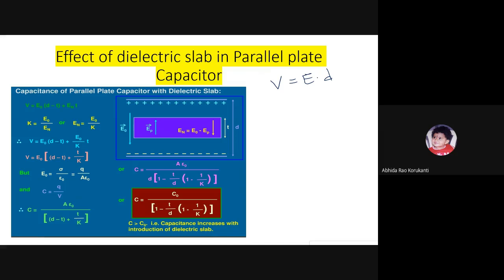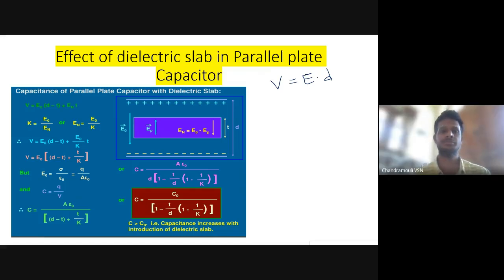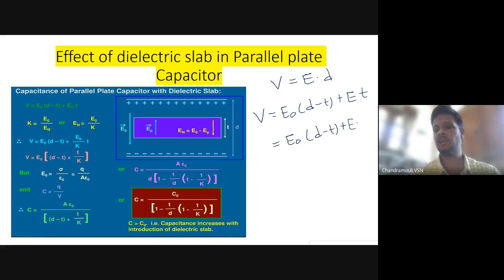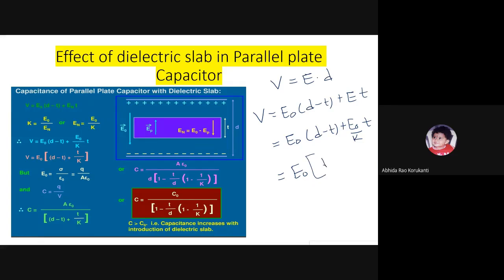So V is equal to E naught into D minus T, plus E into thickness T. E naught is as it is, but E can be written as E naught by K, where K is the dielectric constant. Now if I take E naught common from both, D minus T plus T by K.